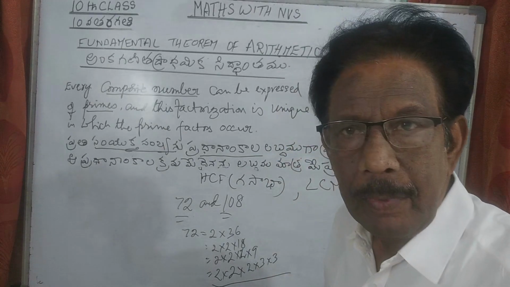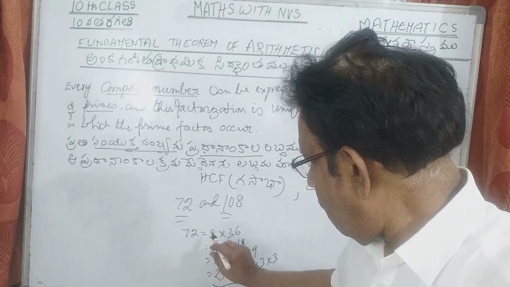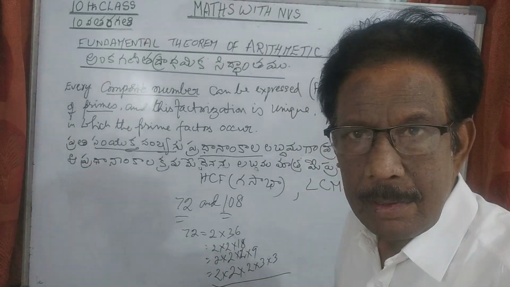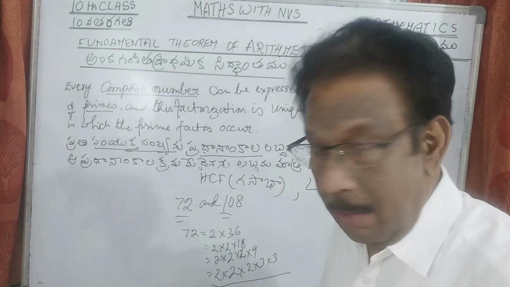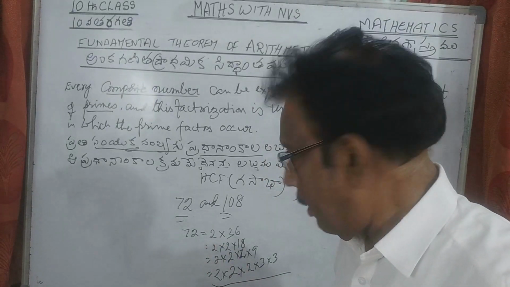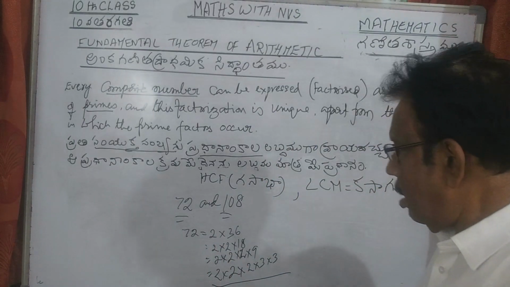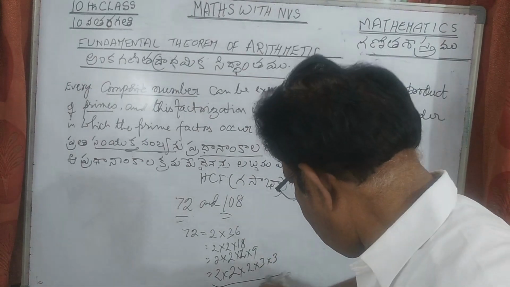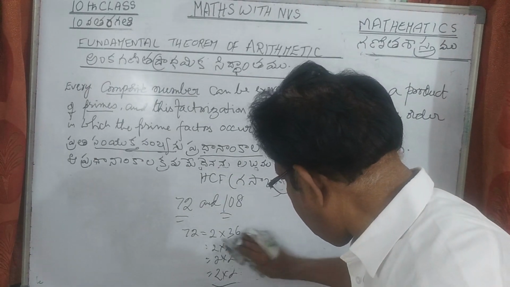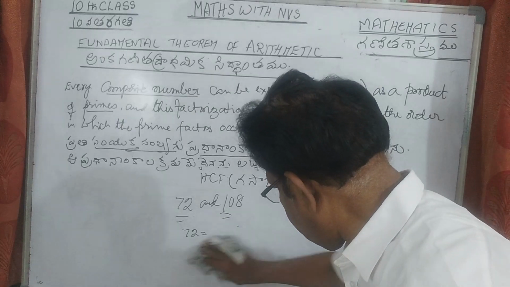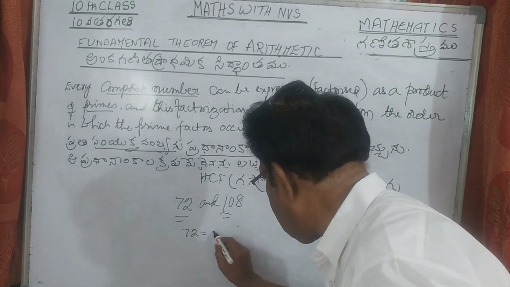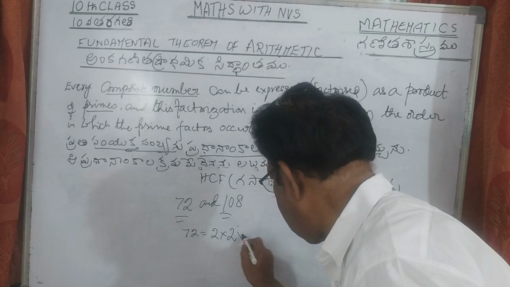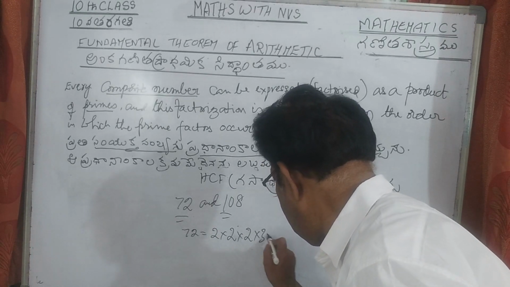Understand? See, I resolve this number into prime factors. Same I am writing again here: 2 into 2 into 2 into 3 into 3.